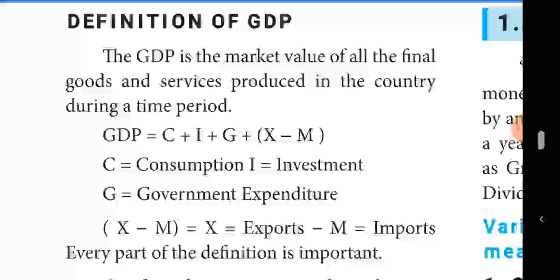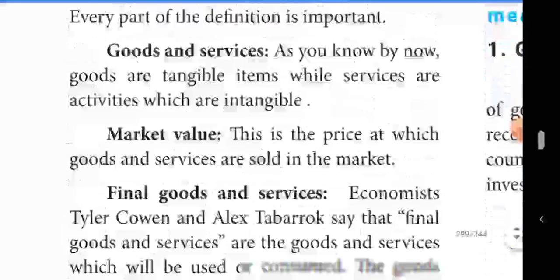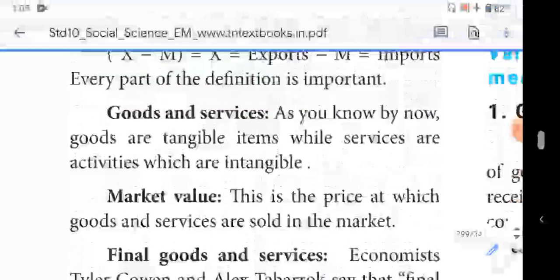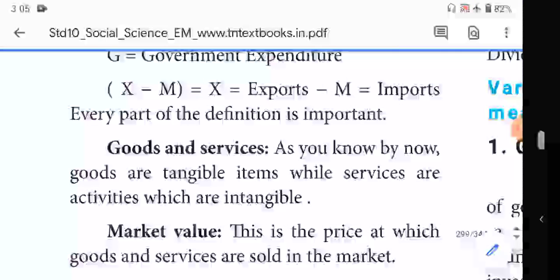Goods and services. What are the things? That means tangible and intangible. Goods are called tangible. Services are called intangible. What are the things they are producing? That is called goods. What are the works done in that particular production area? That is called services. Market value means the production is sold in the market. That selling price is called market value.